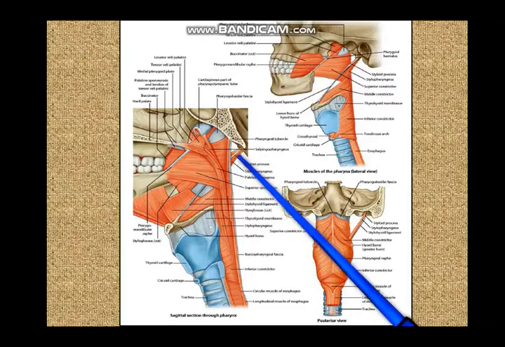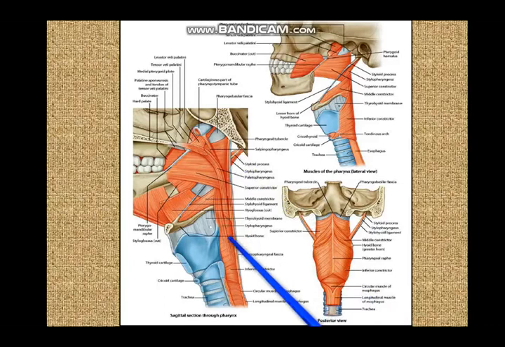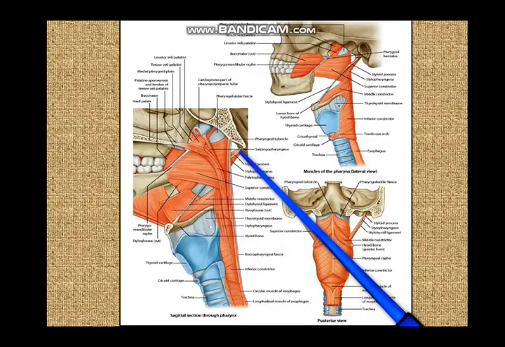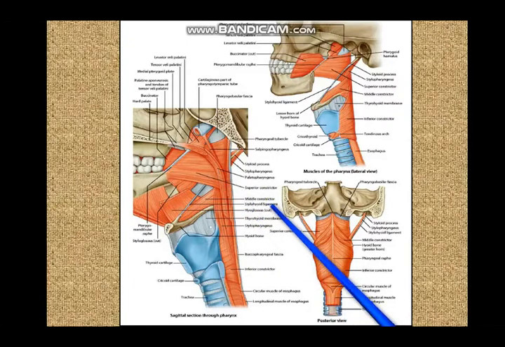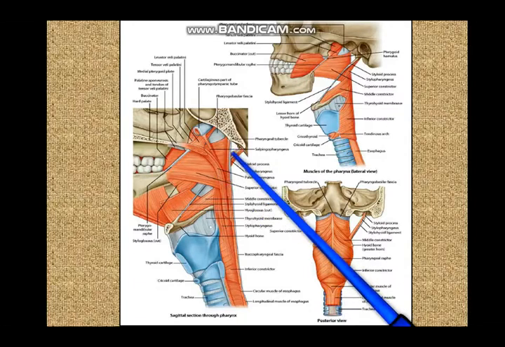So stylopharyngeus, to reach the posterior border of the lamina of the thyroid cartilage, has to penetrate the wall of the pharynx somewhere. So where does the stylopharyngeus penetrate the pharynx? In fact, all of the structures penetrating the pharynx we need to consider in one go. Now you already know that the stylopharyngeus is supplied by the glossopharyngeal nerve. Please keep that in mind, we'll need to come to it later.